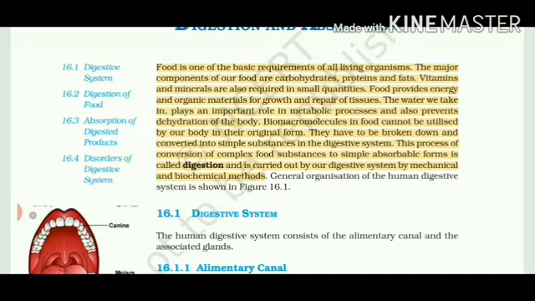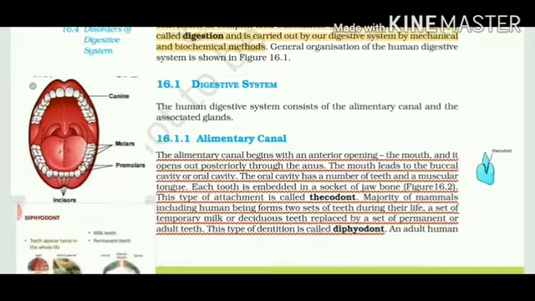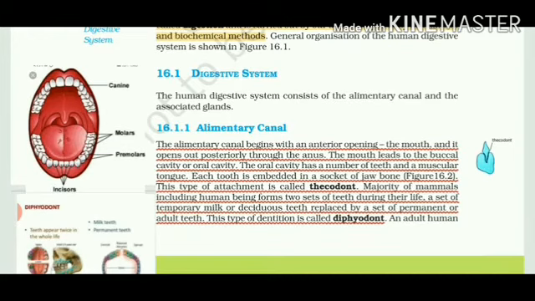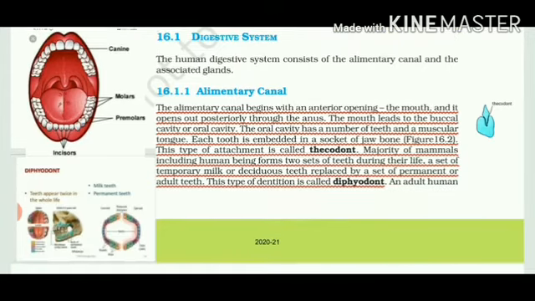This process of conversion of complex substances into simple ones that can be absorbed easily is called digestion. For this, we require a digestive system that plays an important role through both mechanical and biochemical processes. So let's start with such an interesting system called the digestive system. It not only includes the alimentary canal. Now what is the alimentary canal?